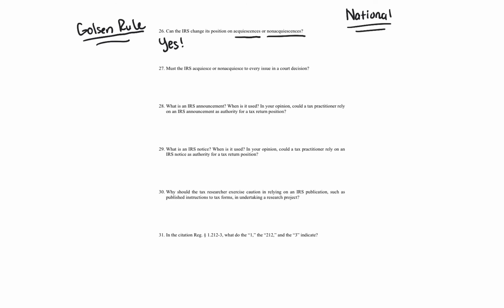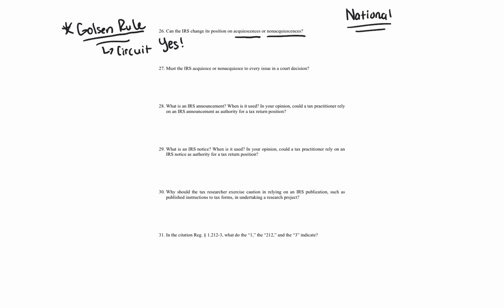The Golsen Rule says that you actually look at the circuit above. When a taxpayer appeals, or the IRS appeals, a decision from the tax court or any court of original jurisdiction, the federal district court or federal court of claims, they appeal to the court of appeals level for the U.S. circuit that the taxpayer resides in. The Golsen Rule says that you're supposed to look at that circuit.